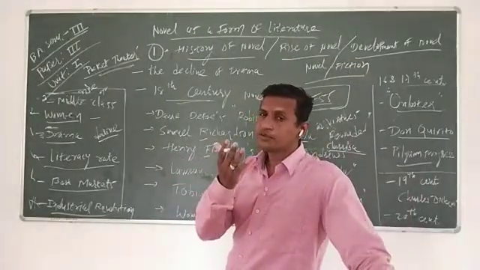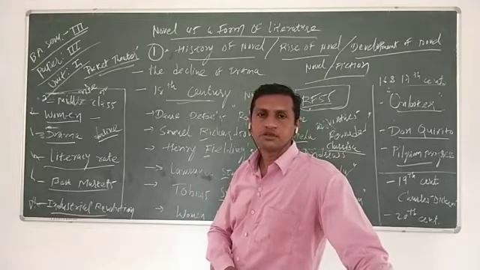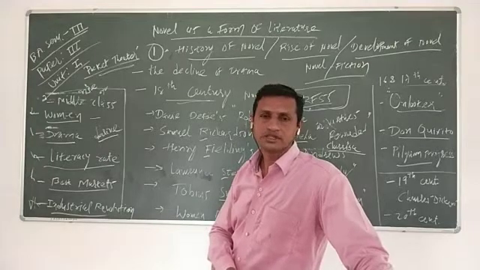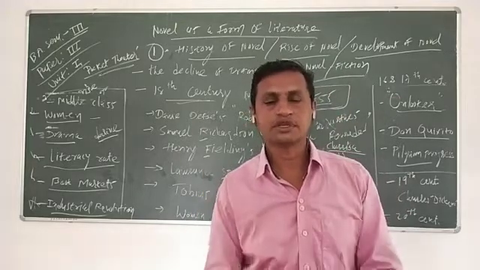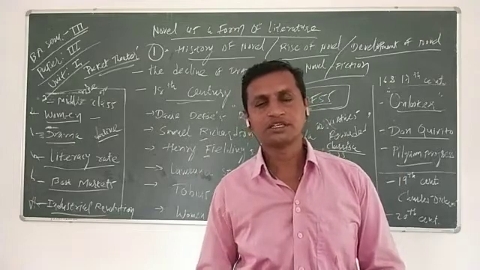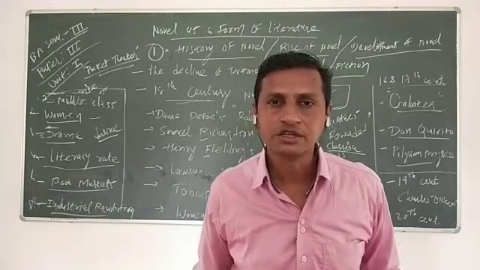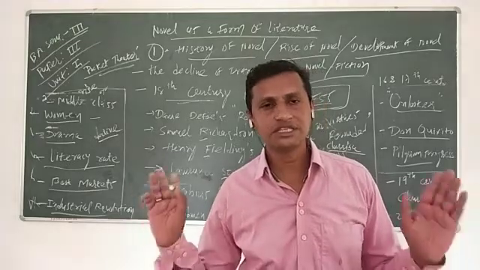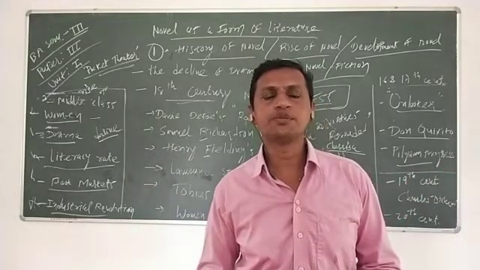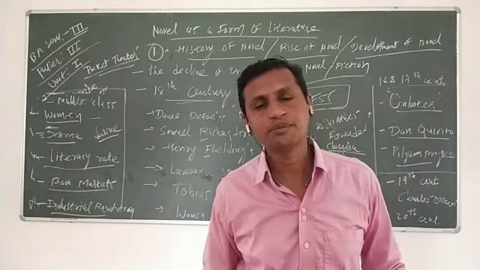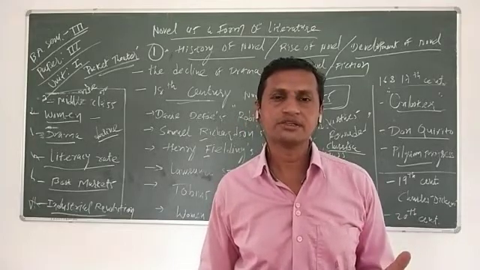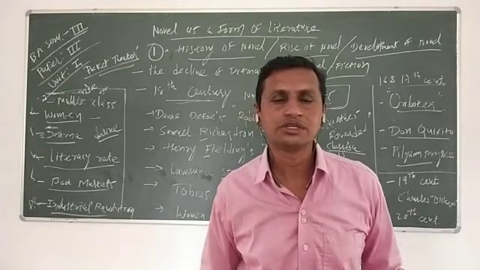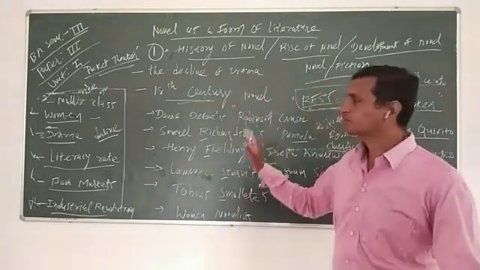Because you know, poetry is not a cup of tea for the middle class or less educated people to understand. It was not simple. Poetry was written in a very artificial way in the hands of Alexander Pope and John Dryden, and it was not easy for ordinary or middle class people to read or understand, because of the difficult vocabulary and complexity. That's why the novel was the first one.